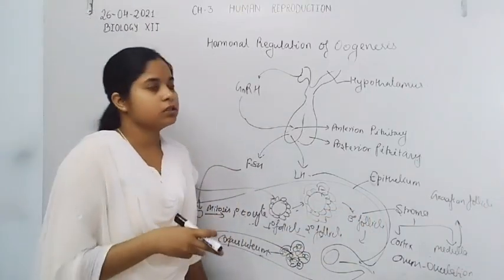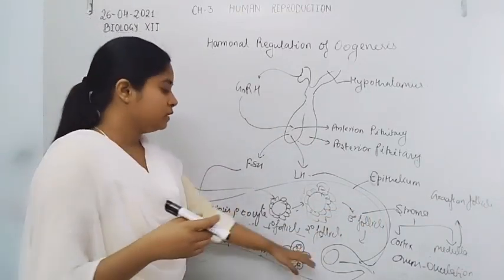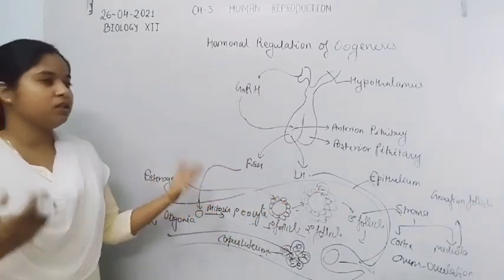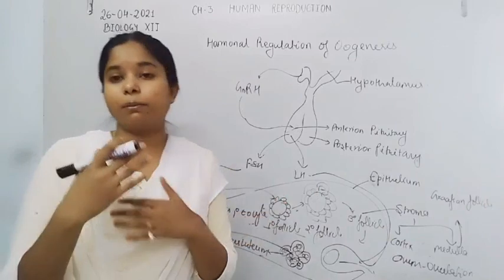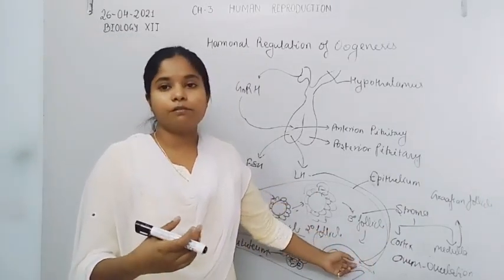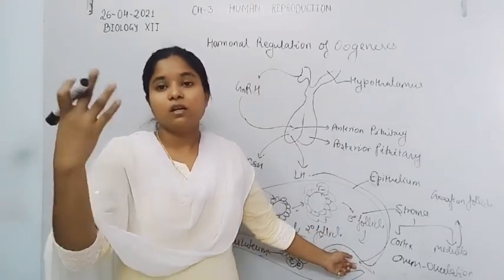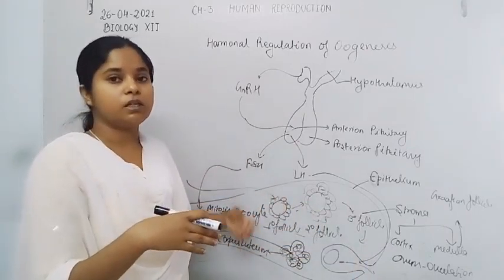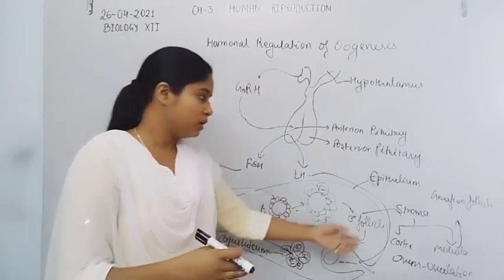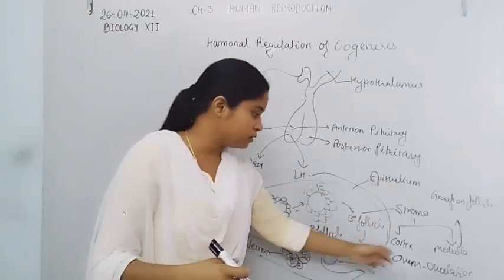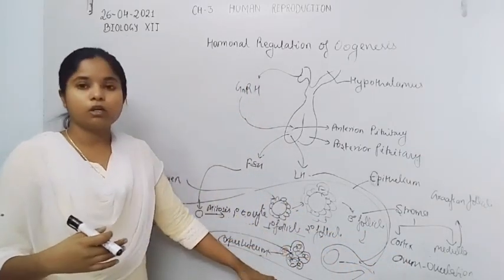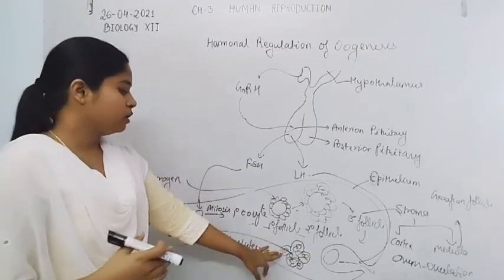The Graafian follicle consists of the antrum cavity also, and then during the LH surge, the sudden or rapid increase in the LH hormone induces the ovulation process and the Graafian follicle gets ruptured, and the release of estrogen also takes place. The level of estrogen also increases suddenly when the Graafian follicle gets ruptured, and the process is known as ovulation. After ovulation, the Graafian follicle is converted into the corpus luteum.